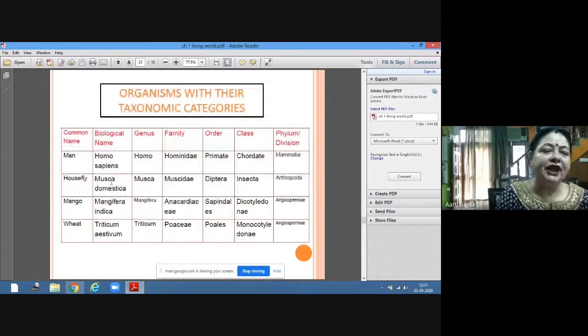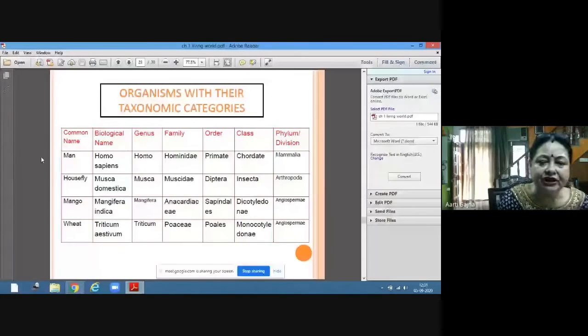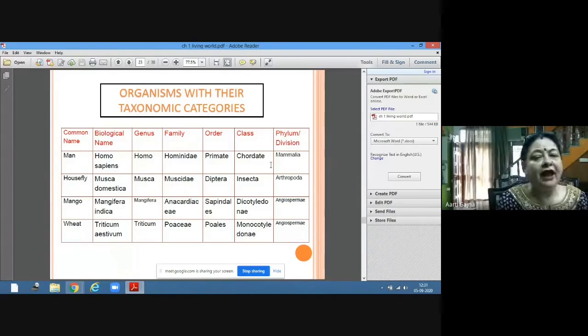Now see the biological names with their different taxonomic categories. For example, man. The biological name is Homo sapiens, H with capital, s small. What is the genus? Homo. What is the family? Hominidae. What is the order? Primata. What is the class? Mammalia. And what is the phylum? Chordata.